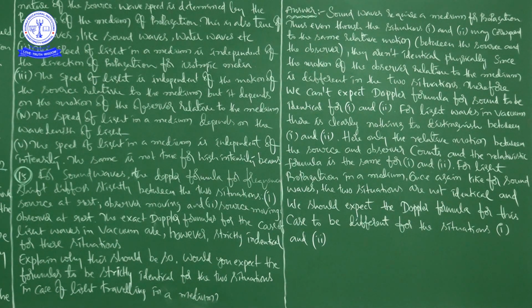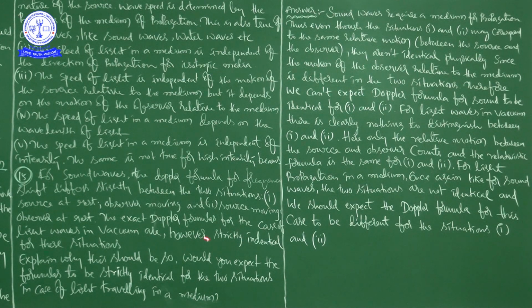For sound waves, the Doppler formula for frequency shift differs slightly between the two situations: one is source at rest and observer moving, and two is source moving and observer at rest. The exact Doppler formulas for the case of light waves in vacuum are, however, strictly identical for these situations. That is what he is saying.